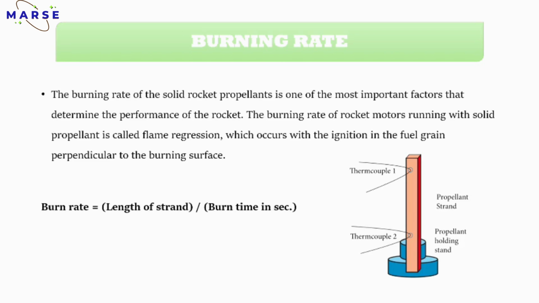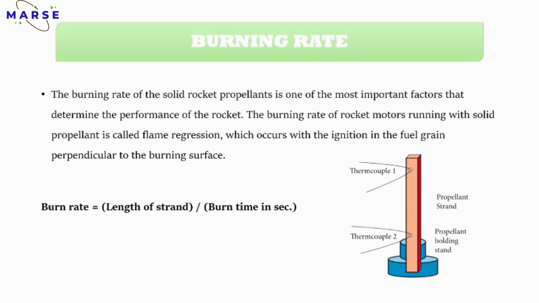Next one is burning rate. The burning rate property is also important. This is a ballistic property. What is meant by burning rate? If you want to burn some propellant, you have to know its burning rate property. It is a property of burning a specific length of strand, which means propellant, in a specific burn time. So that is your burn rate.